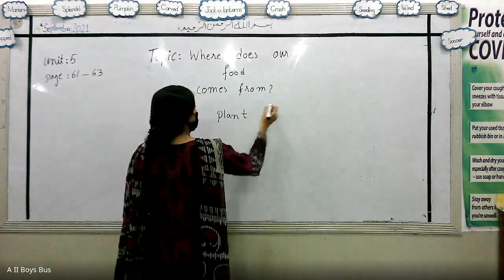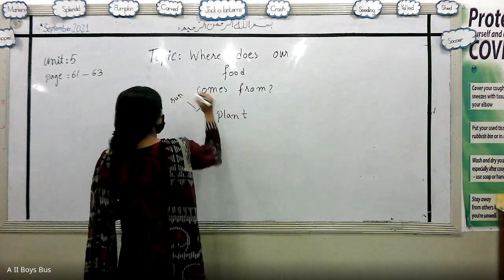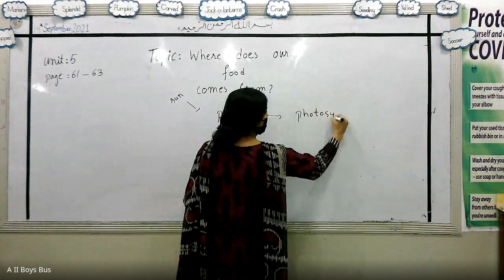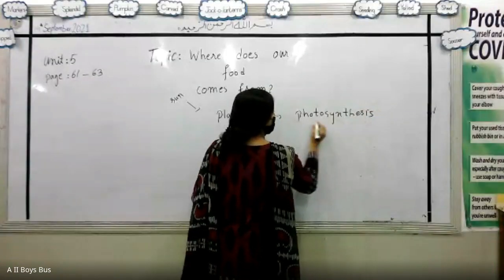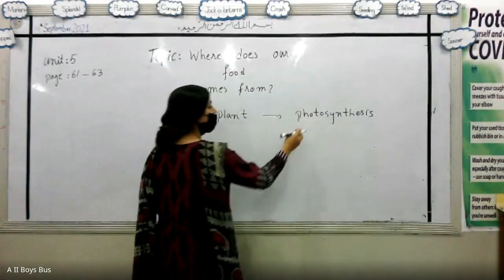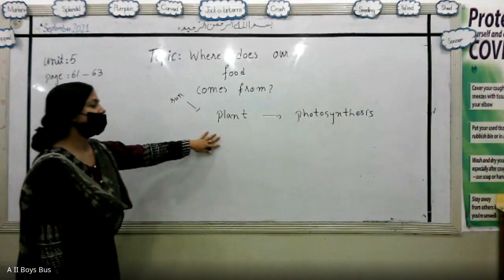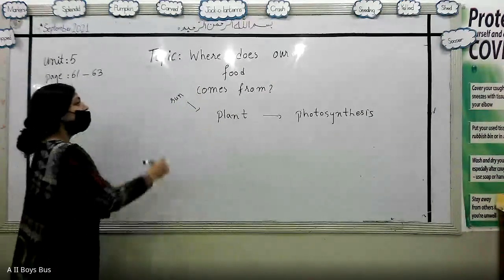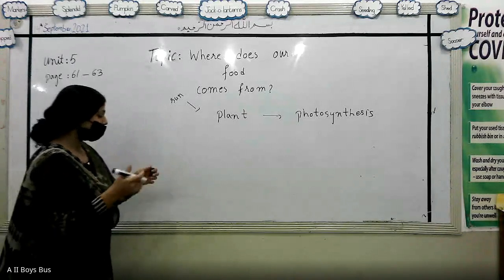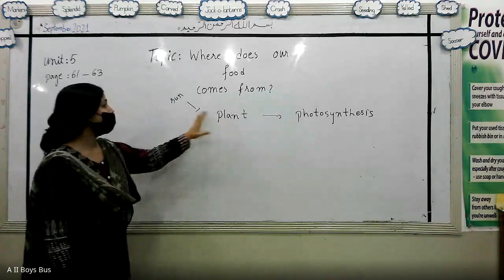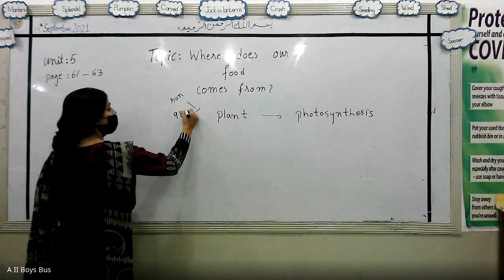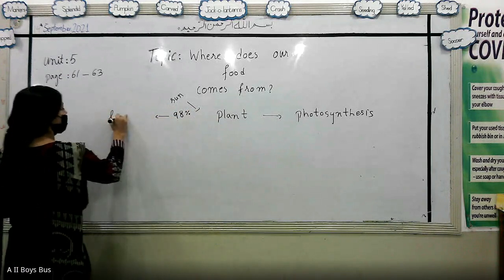Plants get energy from the sun and can make their food by a process, you know that it's photosynthesis. Photo stands for light and synthesis for the making process. By using light, the plants make their own food. This is known as photosynthesis. The energy coming from the sun comes in bulk, in the form of radiations. When plants grab this energy, almost 98% of the energy is lost in the atmosphere.